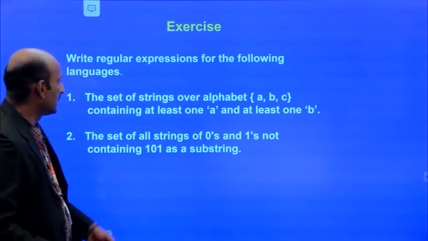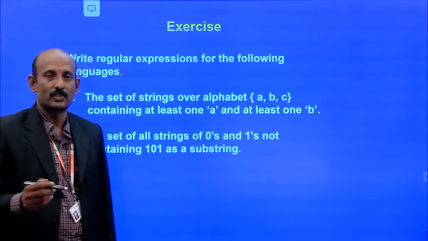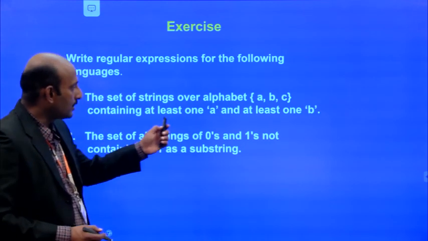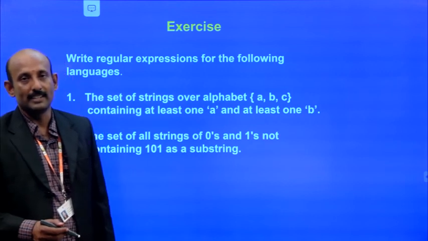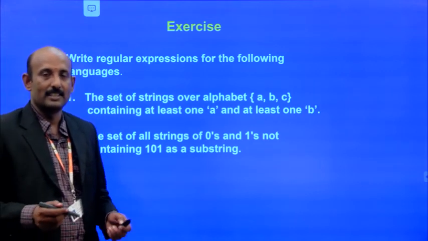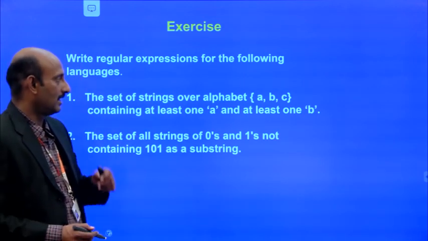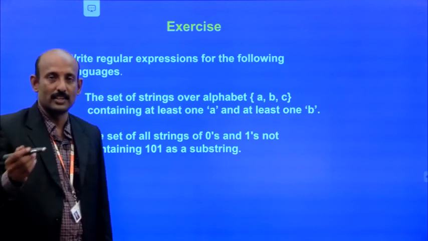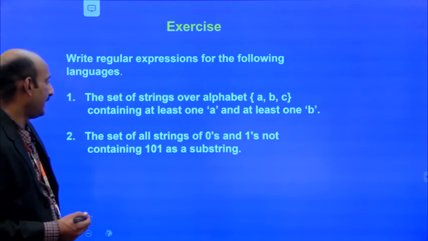The first one: a set of strings over the alphabet A, B, C, where the strings consist of A, B, C with at least one A and at least one B. We have to write the regular expression for the language of strings that contain at least one A and one B. C is optional.